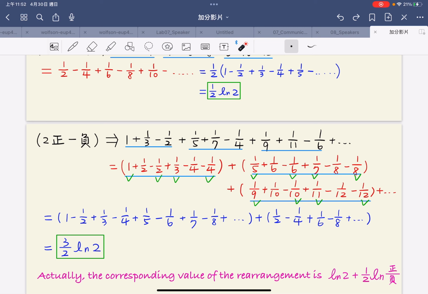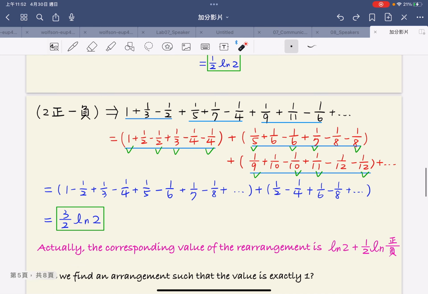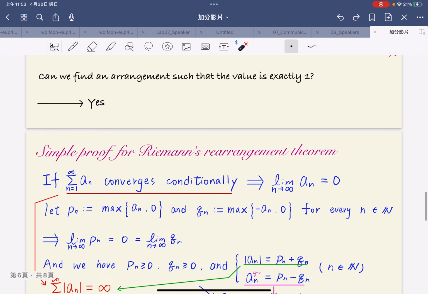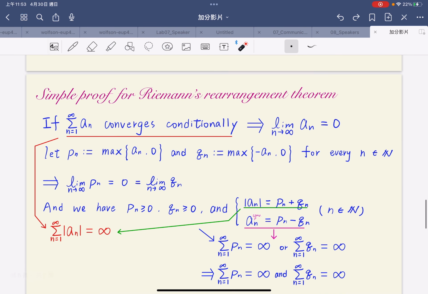Via some effective mathematical computation, we can get that the value of this arrangement is 3 over 2 natural log 2. Actually, the corresponding value of the rearrangement is natural log 2 plus 1 over 2 natural log of the number of positive terms over the number of negative terms. Can we find an arrangement such that the value is exactly 1? The answer is yes. And now I have a simple proof for Riemann's rearrangement theorem.